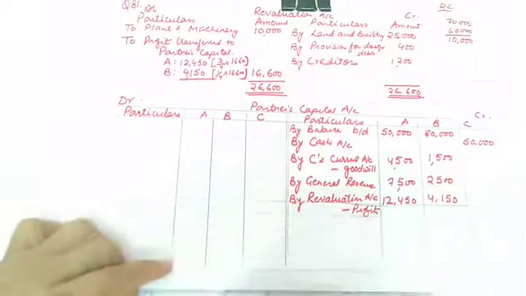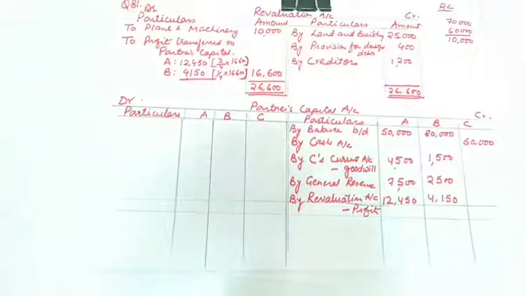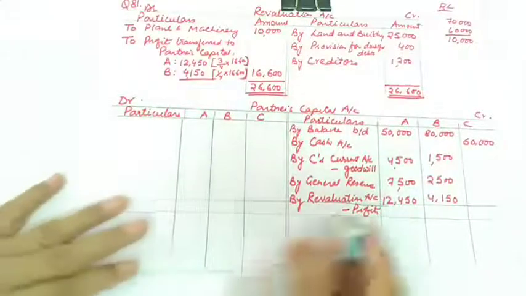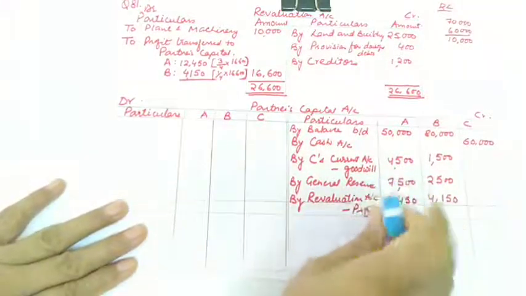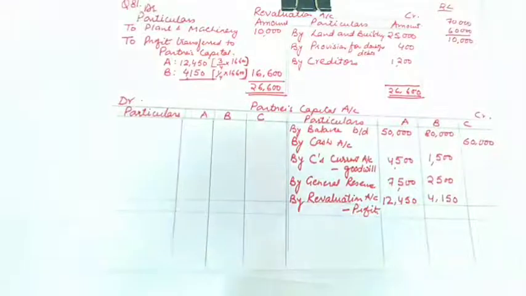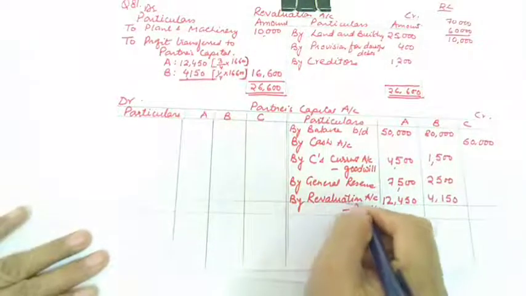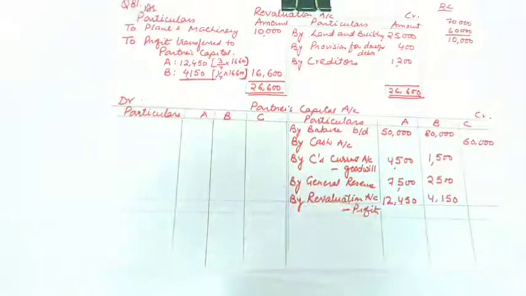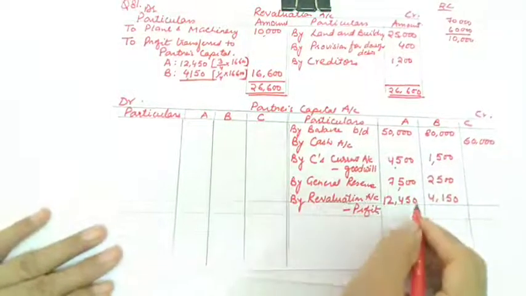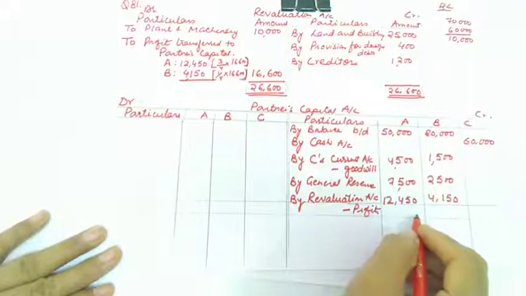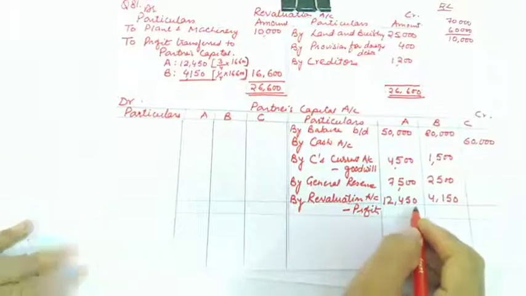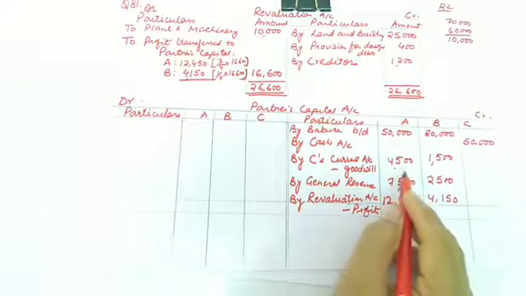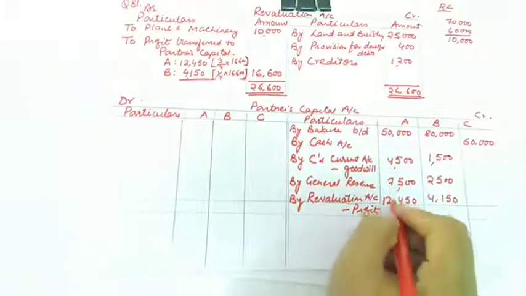This is commonly known as double decker. Students used to call it double decker capital account. Whenever there is a capital adjustment, it is better to, especially in this case, when you are required to calculate old partner's capital, it is better to do by this method.